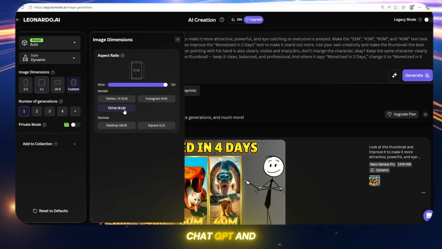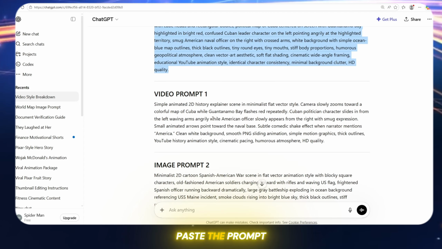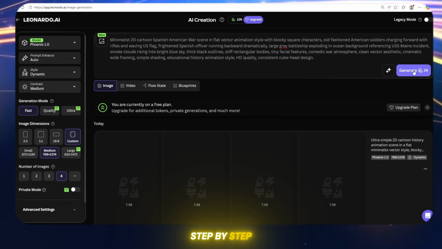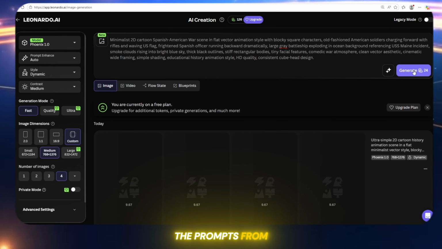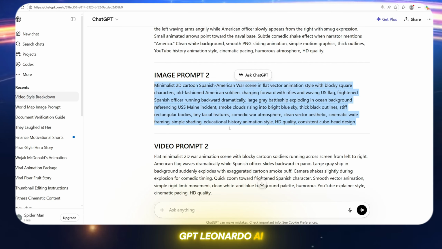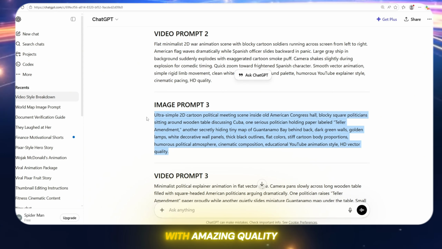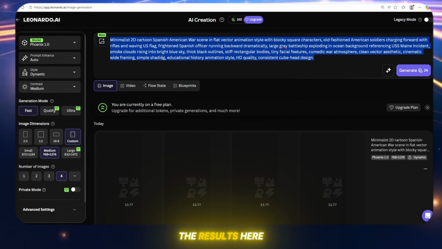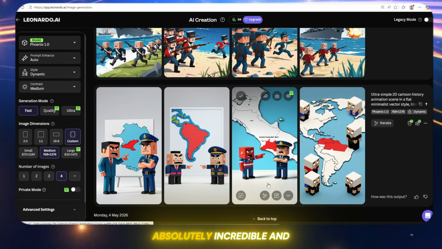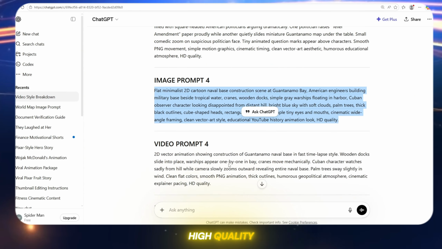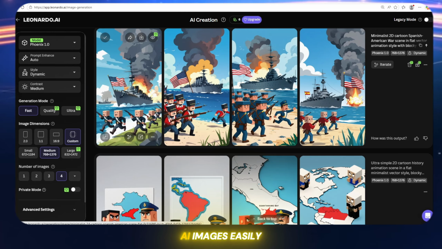Now go to ChatGPT and copy the first prompt. Paste the prompt here one by one, step by step. As you keep copying and pasting the prompts from ChatGPT, Leonardo AI will start generating your images automatically with amazing quality. You can see the results here. The images look absolutely incredible and high quality. This is how you can create AI images easily.